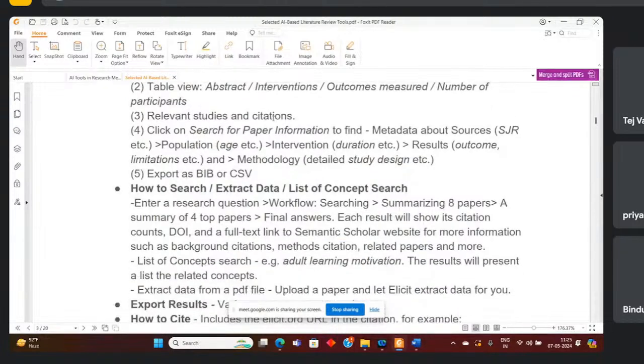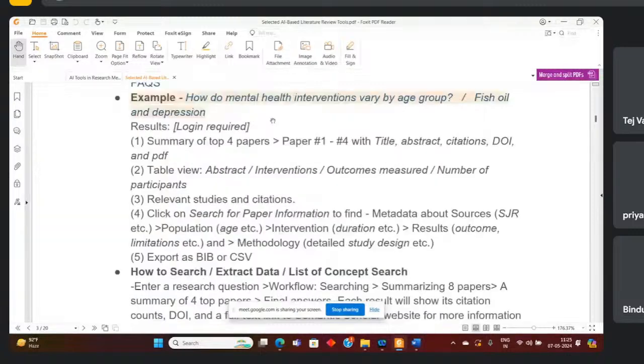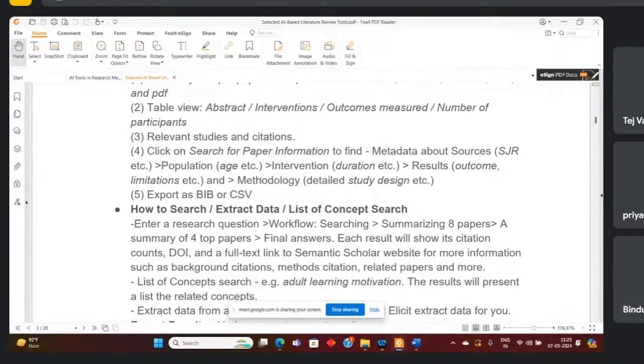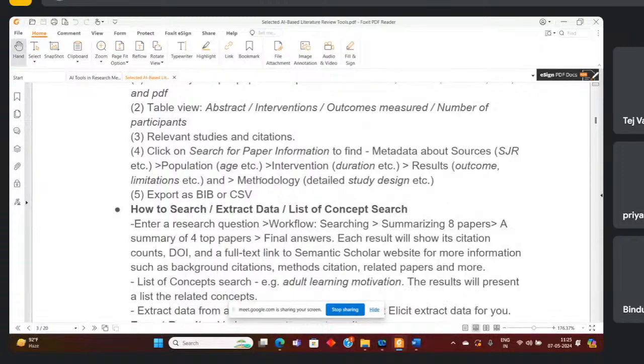After that, the point is how to search and how to extract the data, the list of concept search, right? The several questions we have. So there I have mentioned: enter the research questions, whatever questions we have, in a similar way to the above example I have shown you, this one, right? After that, we'll find a relevant output.